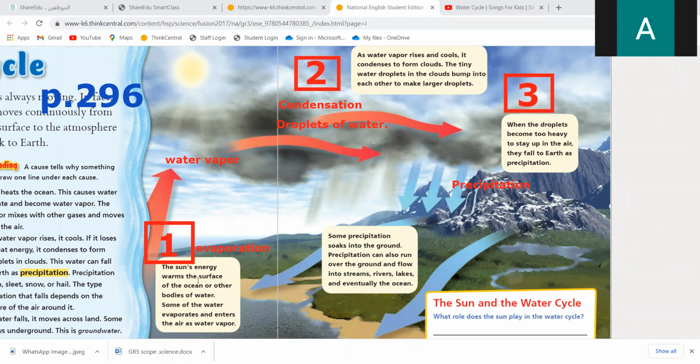Number 1, evaporation. The sun will heat the ocean and it will give water vapor up to the sky. When the clouds are formed, we call it condensation. The cloud will be heavy, then it will rain. After the clouds become very heavy, with a lot of droplets up in the sky, the rain will fall. The droplets will fall on Earth as what?